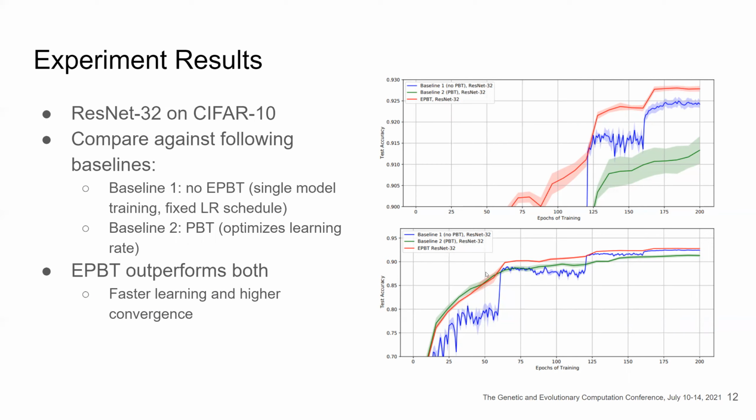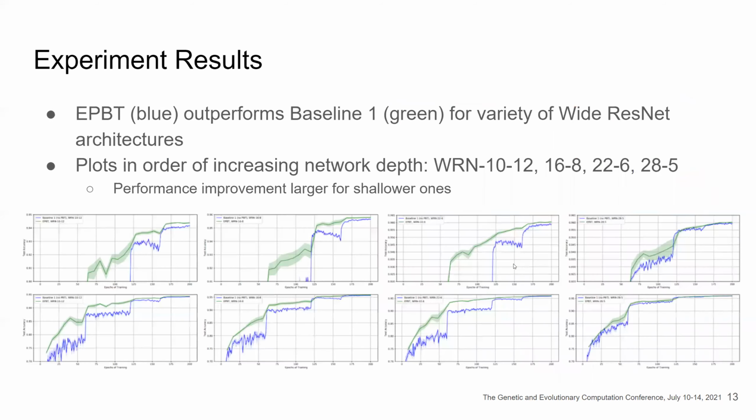As you can see from the plot, the red lines are EPBT, and the blue and green lines are baseline 1 and baseline 2, respectively. We also try EPBT on wide ResNet architecture. So we try it in order of increasing network depth from wide ResNet 10-12, 15-8, 22-6, and 28-5, as you can see in the plots below from left to right. The performance gain is larger for shallower networks than the deeper ones. Blue line shows the performance of the baseline, and the green line shows the performance of EPBT.